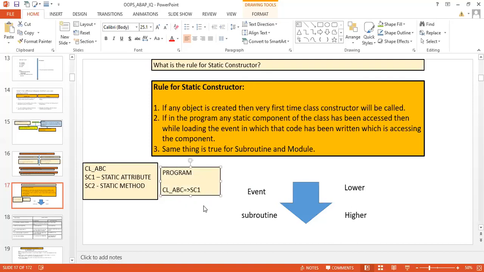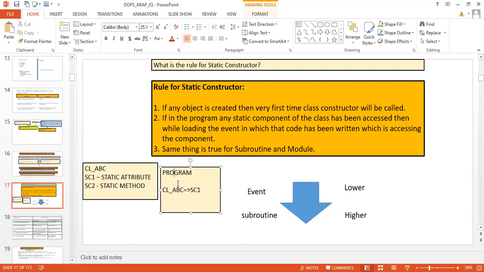Whenever in a program you are going to access a static component, whether it is a method, an attribute or an event, at that point of time your static constructor is going to be called, right?